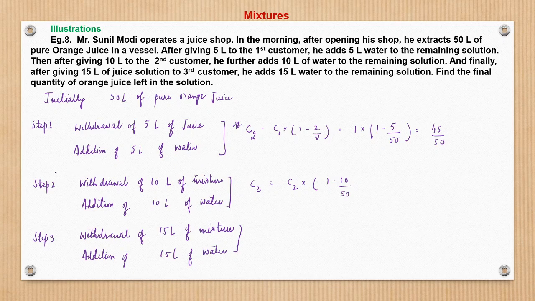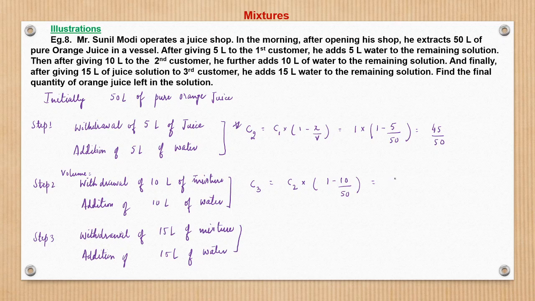So what will be the volume here? Volume before step 2. From 50 liter, I withdrew 5 liter, added 5 liter. So it is 50, right? So that will be 50 only then. Then again what I do, I withdrew 10 liters and then added 10 liters. So it will be 10 by 50. So this is again C3 is equal to C2 into,